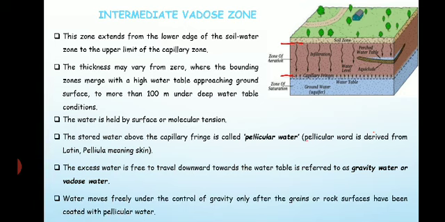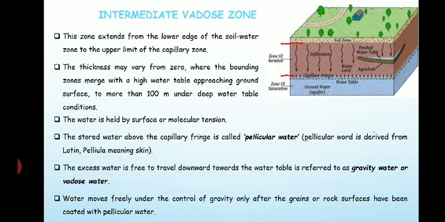So water moves freely under the control of gravity only after the grains or the rock surfaces have been coated with pellicular water. Means the water moves downward freely under the control of gravity only after the grains or rock surfaces have been coated with the pellicular water.